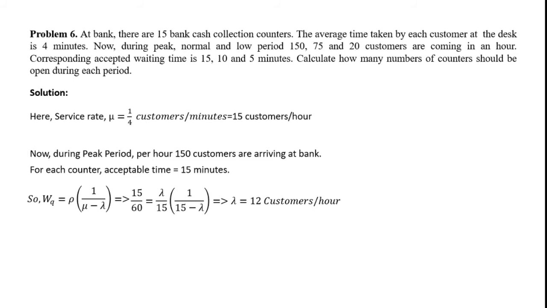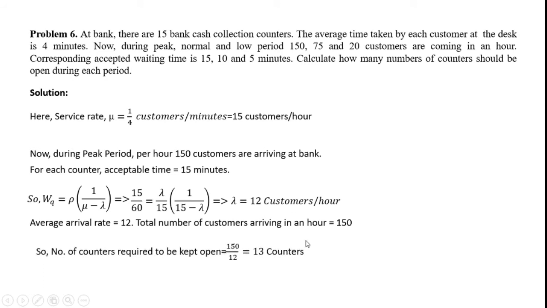From this we will calculate the number of counters that are required to be kept open. The average arrival rate, that is 12, we have already found out. The total number of customers arriving in an hour, that is 150, is also given to us.